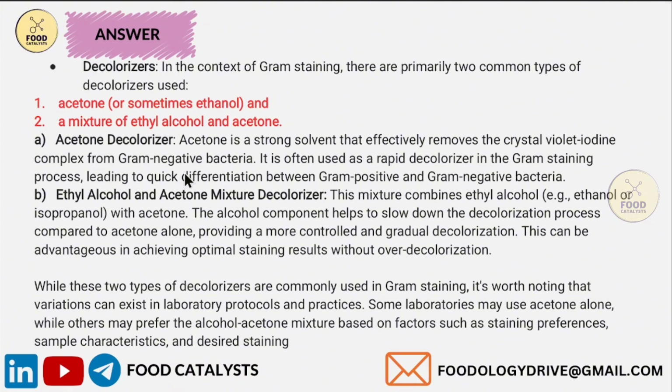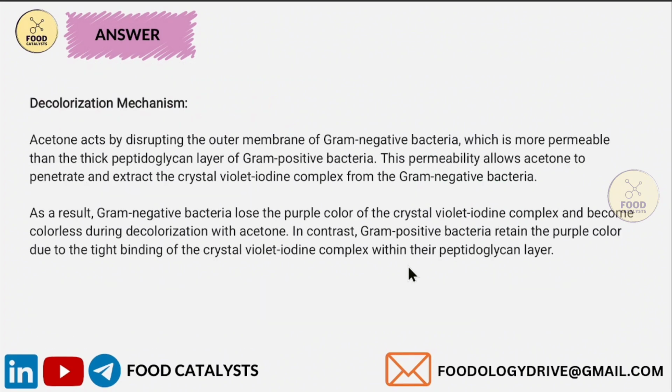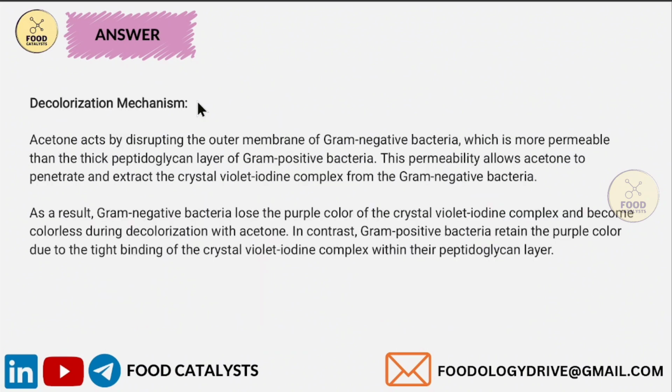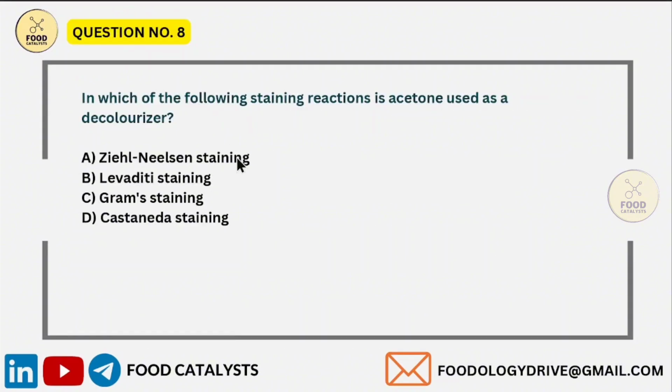Some laboratories may prefer the mixture, that is ethyl alcohol and acetone mixture. This mixture helps to slow down the decolorization process compared to acetone alone, providing a more controlled and gradual decolorization. This can be advantageous in achieving optimal staining results without over decolorization. The final step in gram staining is counter staining with safranin. The mixture of ethyl alcohol and acetone is not given in the option. Only acetone is given in the option, so the answer is acetone.